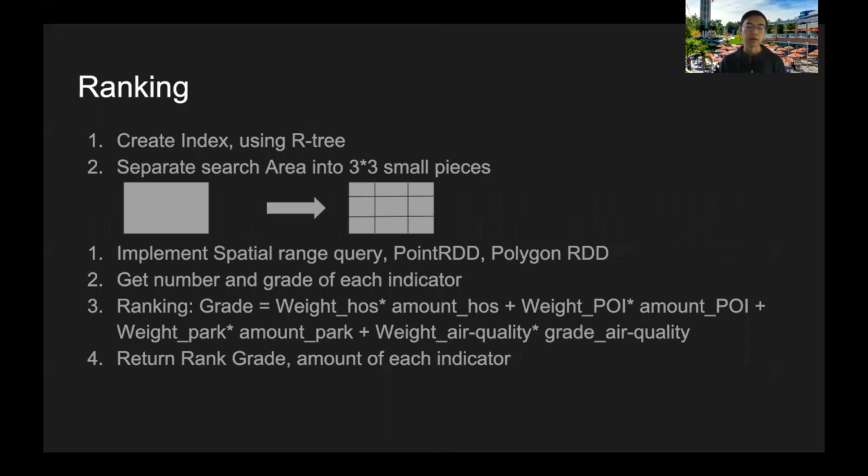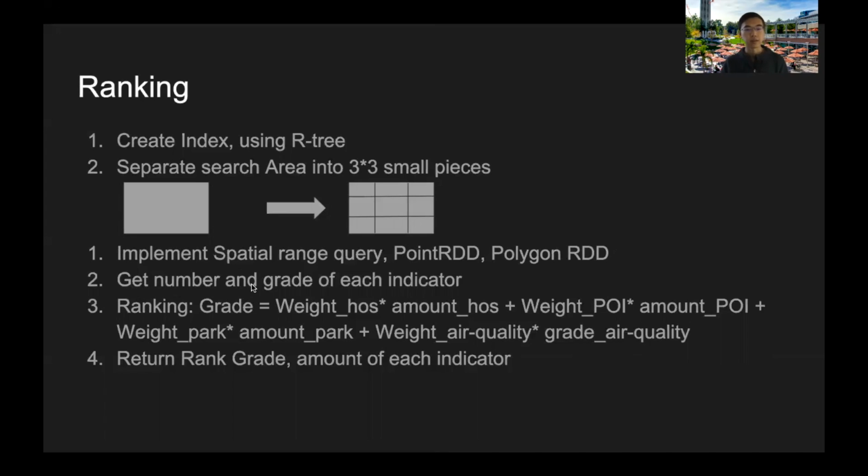Next, about the ranking. We first create index by using R-tree, and then we separate search area into 3 multiplied 3 small pieces, like here. Then we implement spatial range query. For example, we do a range query between a point RDD and a polygon RDD to get the result.